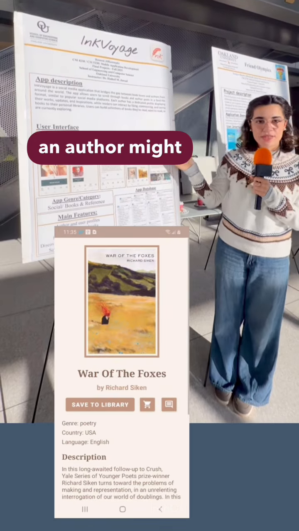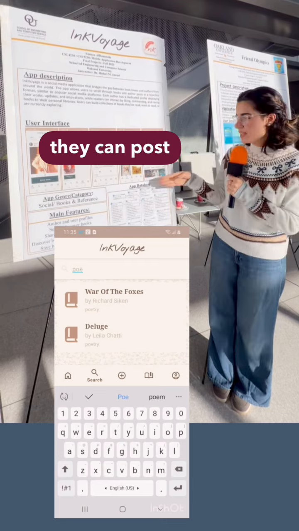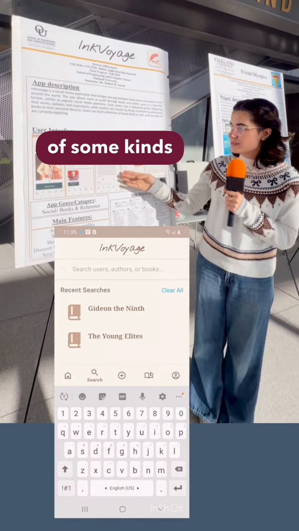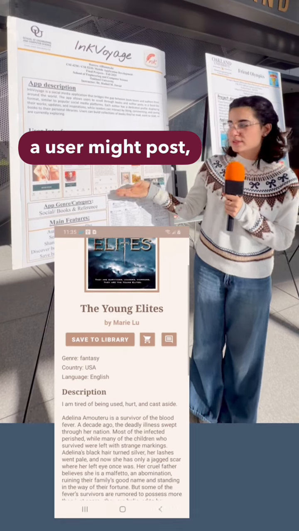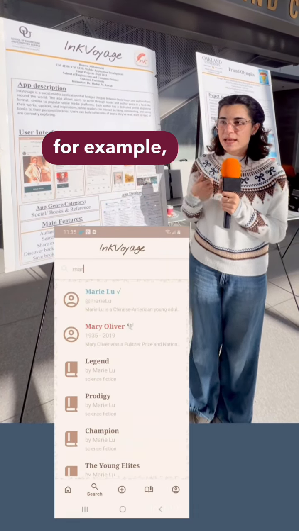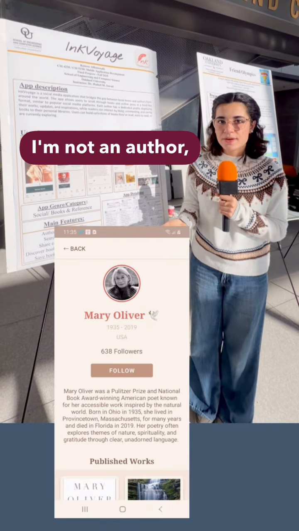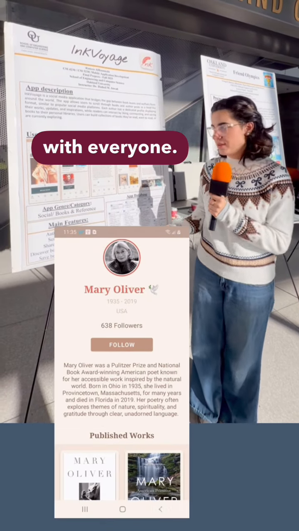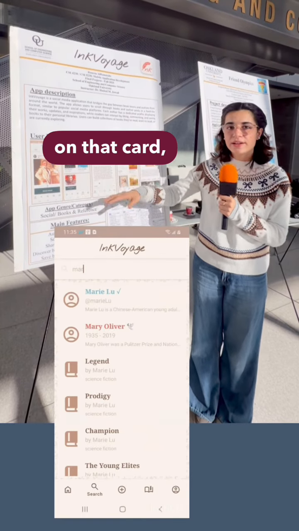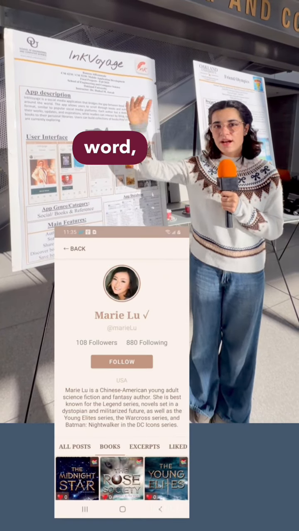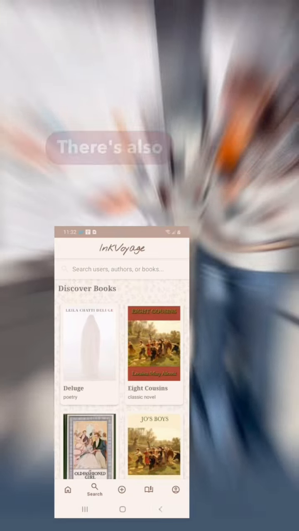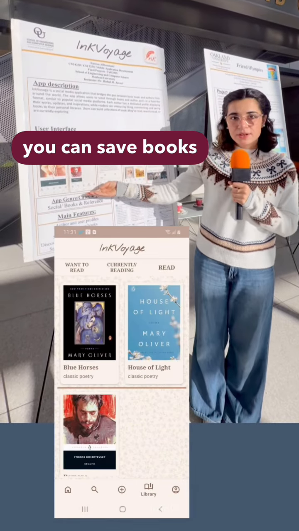For example, an author might be a verified user who can post books and also post posts. Some examples of posts a user might make might be a little excerpt of an unpublished work. Like, if I'm a regular user, not an author, I might have a short story that I want to share with everyone. So I'd share it in sort of an Instagram kind of card. But when I click on that card, it'll expand into a 1,000-word long excerpt which I can read as a second user.